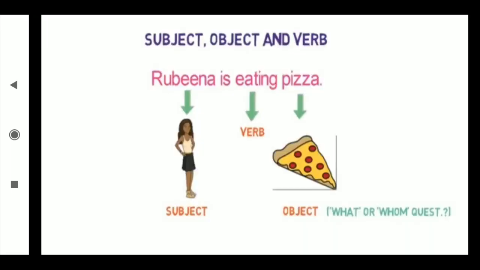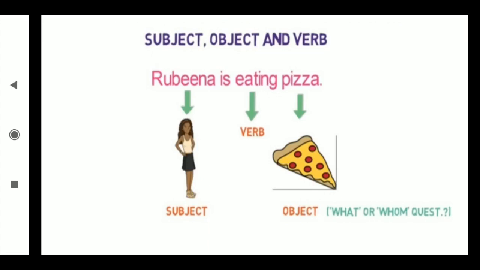Rubina is the subject because she is doing the action. Okay, which action is she doing? Eating. And what is she eating? Pizza. Okay, pizza she is eating. And when we get the answer to the action word in the remaining part of the sentence, in the part of the object, this eating goes for the transitive verb.